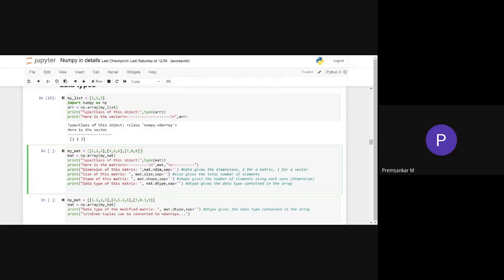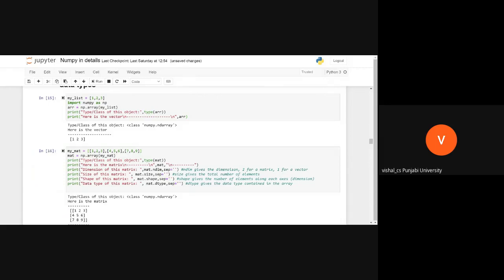There is another way to find the data type: you can use array name dot dtype, just like type of array. This means this is the data type. Now you see the output.